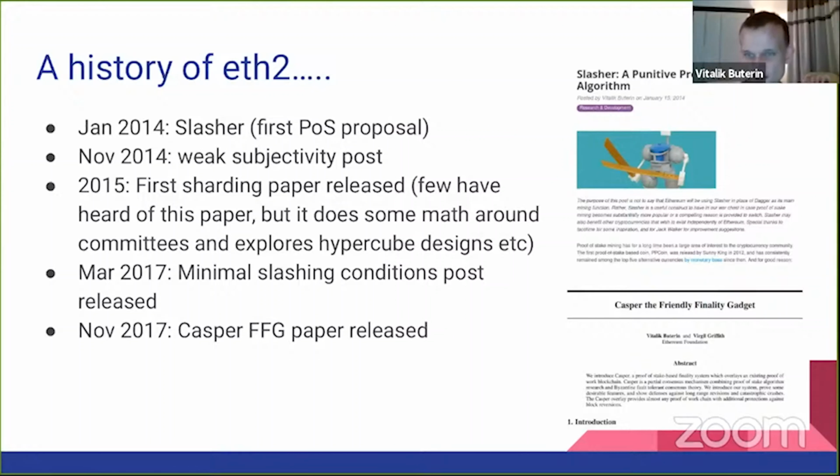And Slasher is interesting because it's, I believe, the first proof of stake proposal that seriously takes into consideration the idea that we should look for and penalize misbehavior, right? So we should actually look out for the possibility that validators would misbehave, say by signing two conflicting blocks, and we should make that not be a good strategy by explicitly adding a penalty for it.